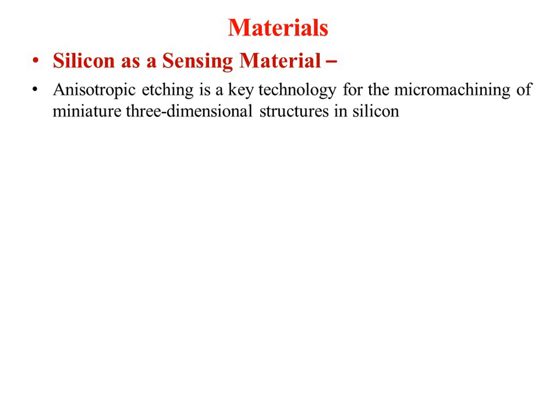There are certain techniques called anisotropic etching, which is the key technology for micromachining of miniature three-dimensional structures in silicon. If you want such structures in silicon, you will be using anisotropic etching, which uses KOH, that is potassium hydroxide, for manufacturing such devices or etching elements.